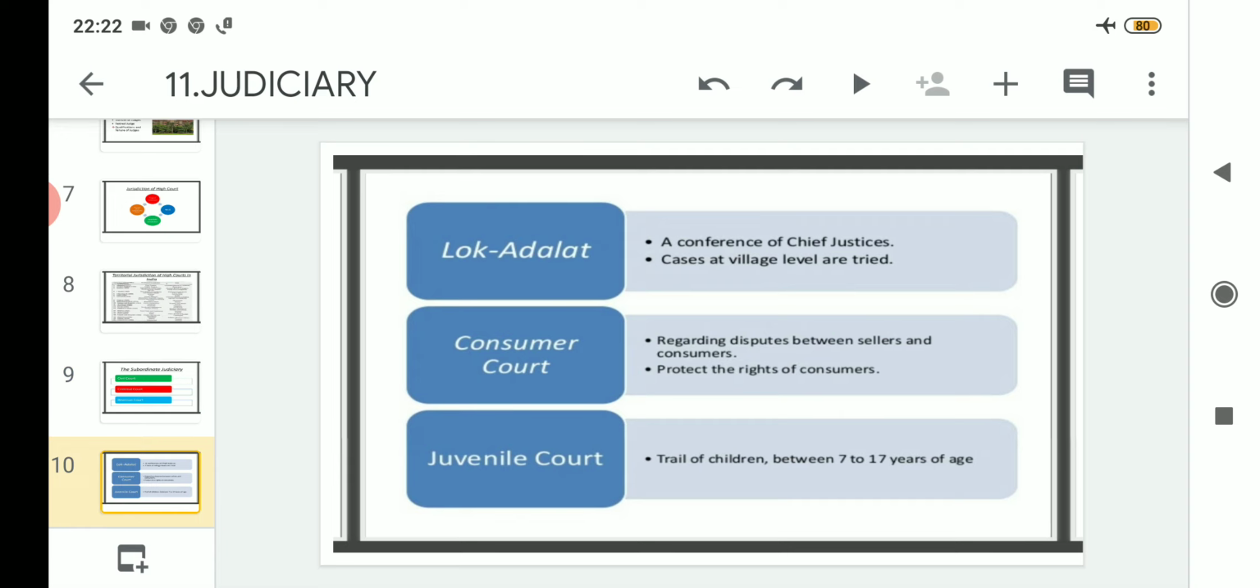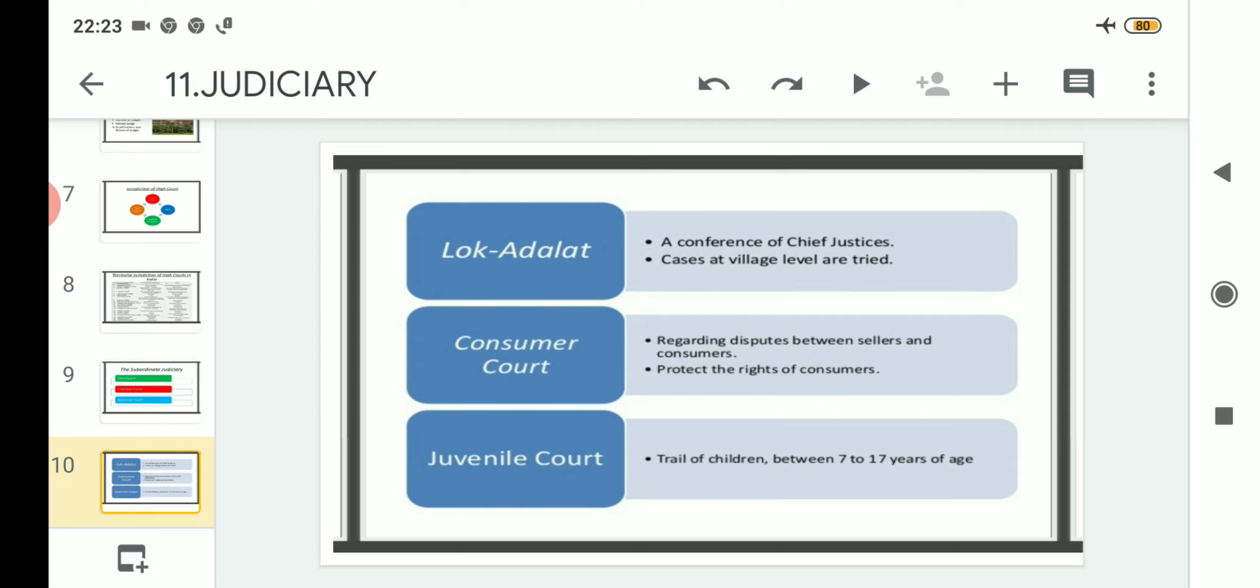So talking about the first court, that is known as the Lok Adalat. The cases of village level are discussed and tried in the Lok Adalat, and in the Lok Adalat, conferences of chief justices are also held. After that, all the cases related to the village level are tried in Lok Adalat. Remember this.